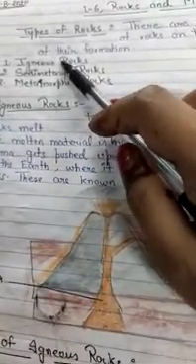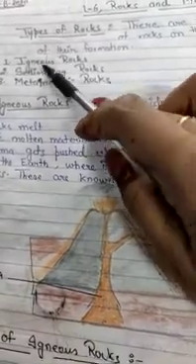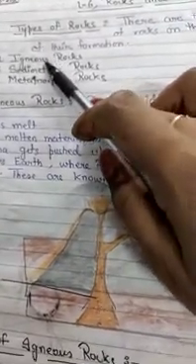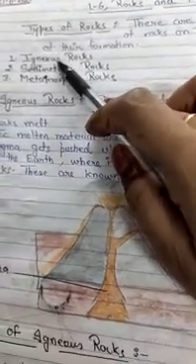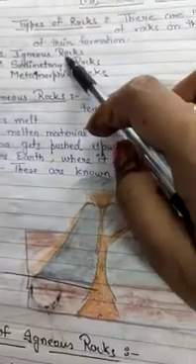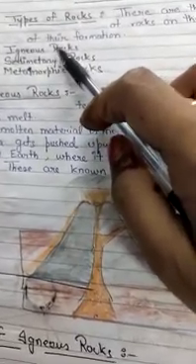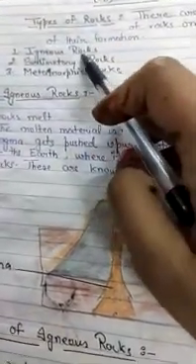And there are 2 more important terms, that is magma and lava. When the molten rock is inside the earth, it is called magma. And when due to the pressure inside the earth, it comes out on the surface of the earth, it is called lava. So we have discussed everything about igneous rock.